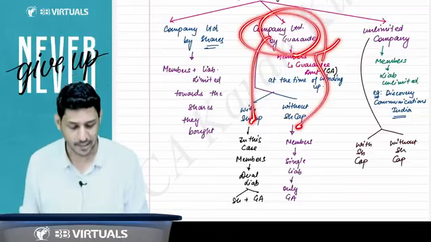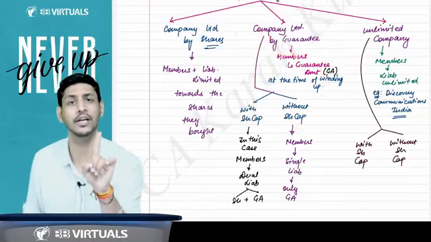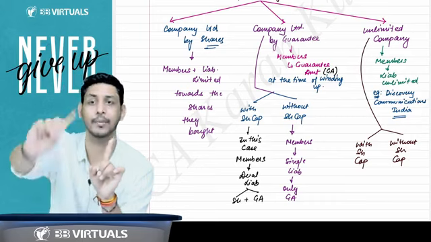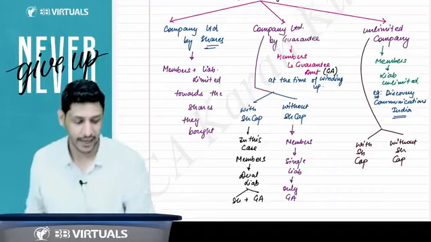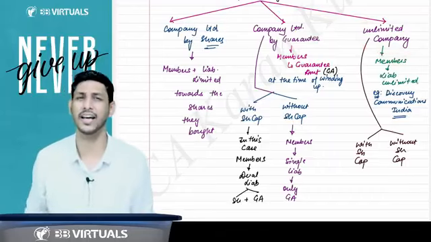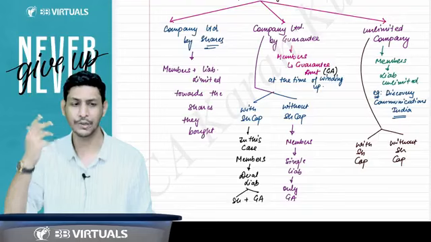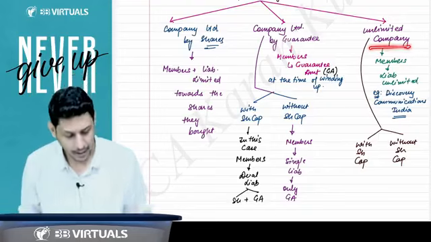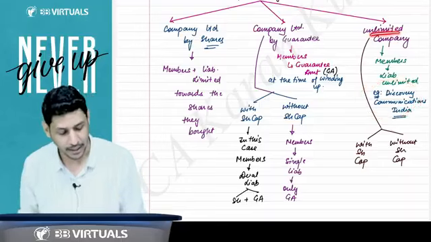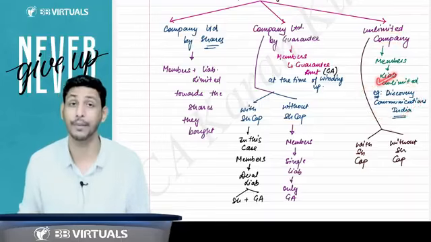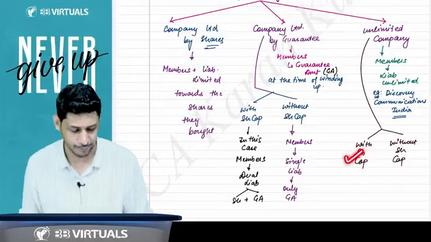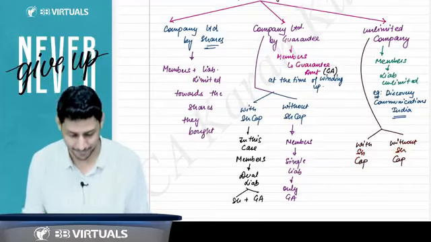But if the guarantee company is without share capital, then they have only a single liability, that is the guarantee amount they will pay at the time of winding up. And there are some unlimited companies also, but they are very, very rare, next to impossible to find. But yes, I have given one example. An unlimited company is a company where the liability of the members is unlimited. And again, it can be with share capital, it can be without share capital.